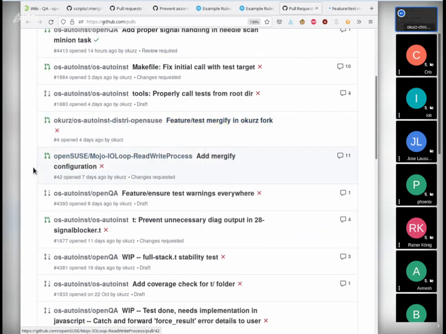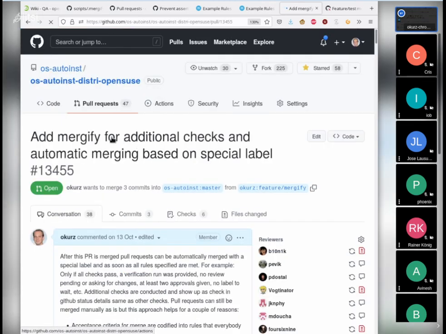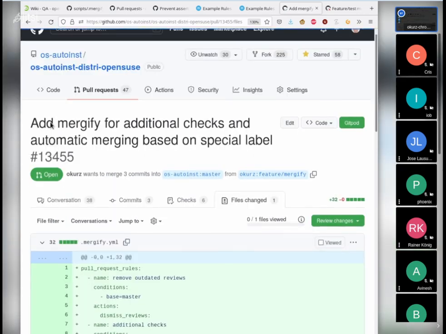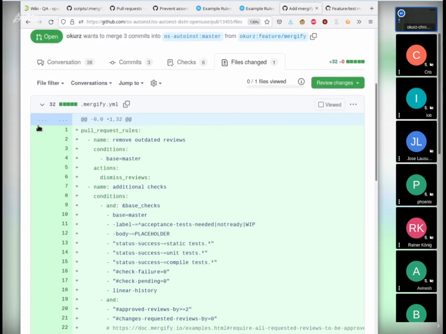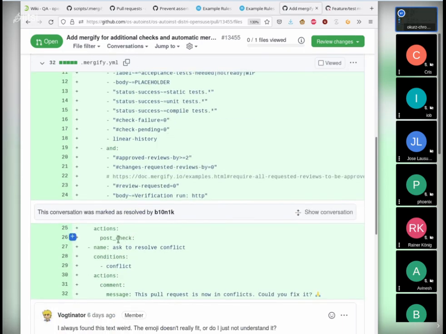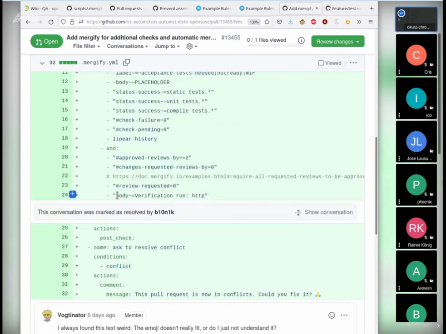I can show you for this one. I have one pull request prepared, adding a Mergify configuration in auth audience DHP OpenSUSE. You can check what I'm proposing there. I'm basically adding this one single file, which is the Mergify config. It would apply multiple rules. One is remove outdated review, so it would dismiss a review whenever there are changes. It would add additional checks, a post check, and conflict handling.